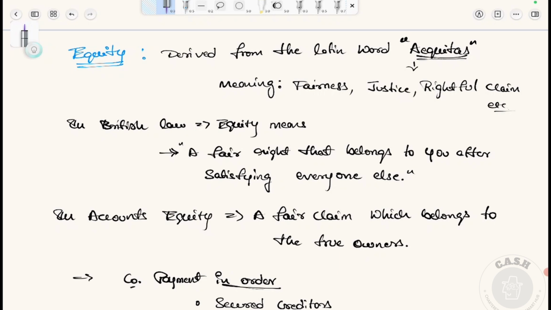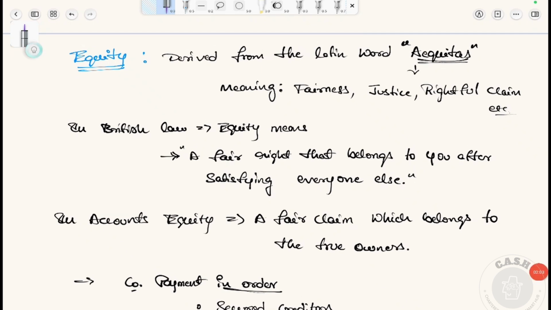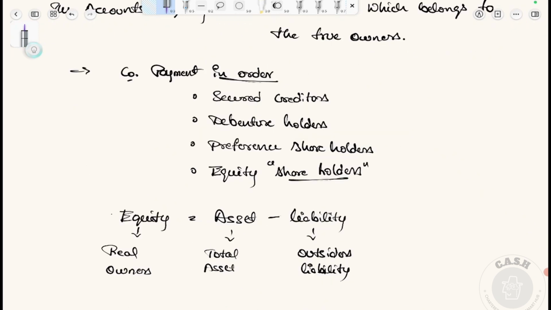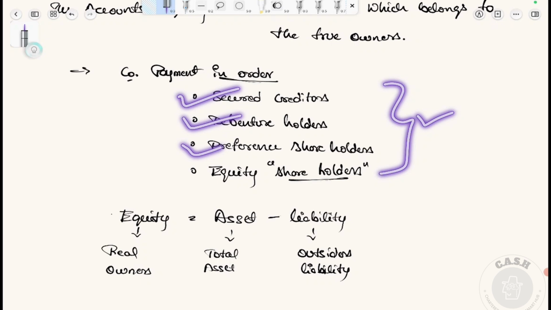For example, in a company, we pay equity shareholders only after paying other liabilities or outsider liabilities. In accounts, equity means a fair claim which belongs to true owners. Why we refer to true owners, we will discuss in this video. The company will pay in this order when it gets to liquidation: first secured creditors, then debenture holders, then preference shareholders, then lastly equity shareholders.